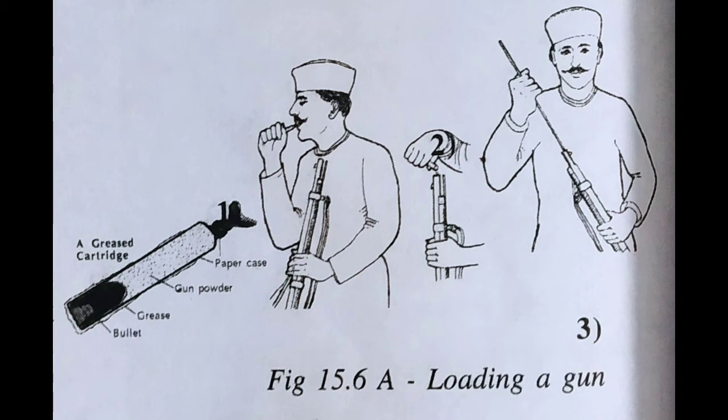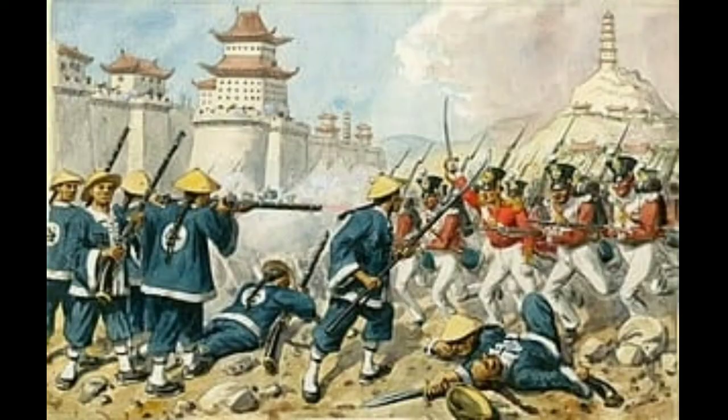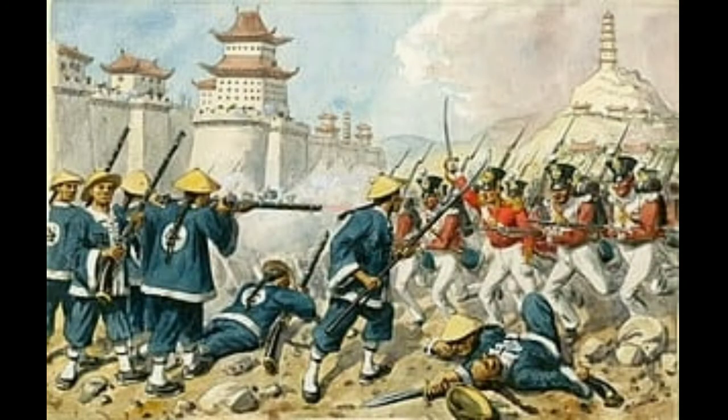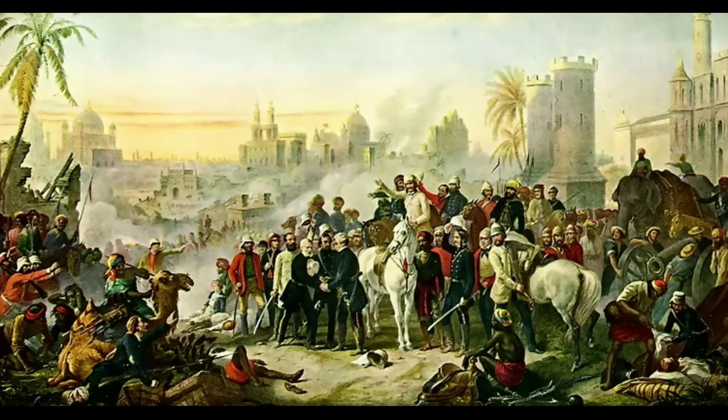The cow is a holy animal for the Hindus. The pig was hated by the Muslims. Both refused to use this cartridge, and the Sipais felt that their religious faith was being violated by the British. The sense of discontent at Meerut was widespread, and on this day the soldiers opened fire on their English officers. A wave of people came from the bazaars and attacked the bungalows of the English. Many English people were killed.